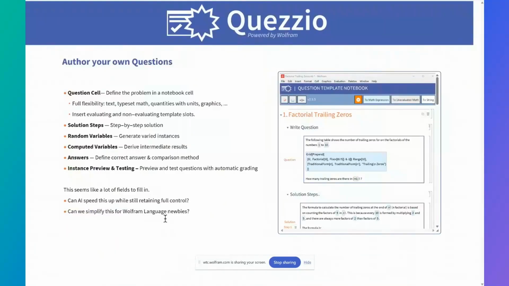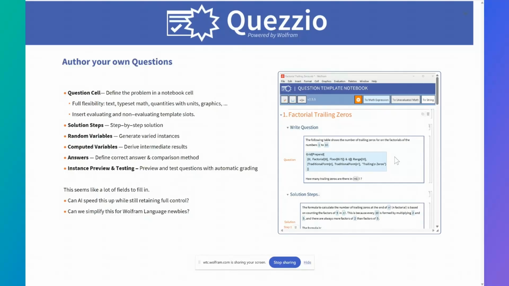So, authoring your own questions. In order to do this, we have a Mathematica notebook, which we call our question template notebook, which we use to write our own question generators. This has a couple of components to it, starting with the question cell. This is where we define the question, and this is a standard Wolfram notebook cell.